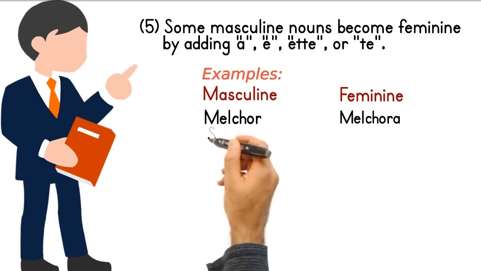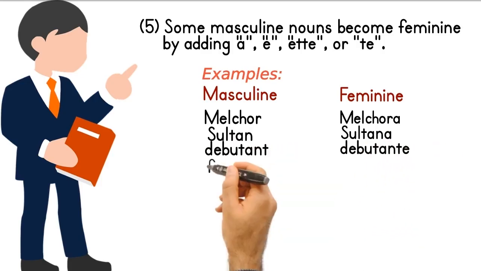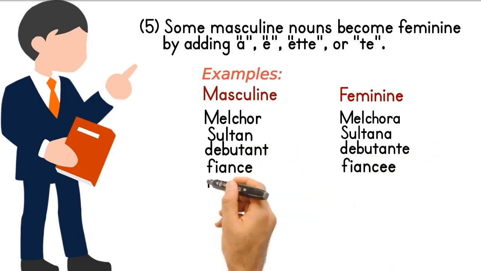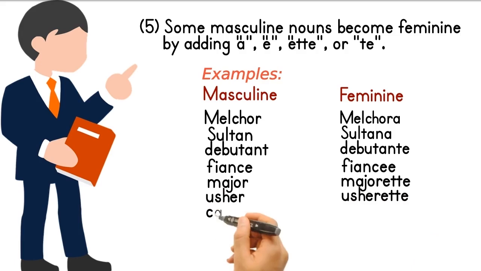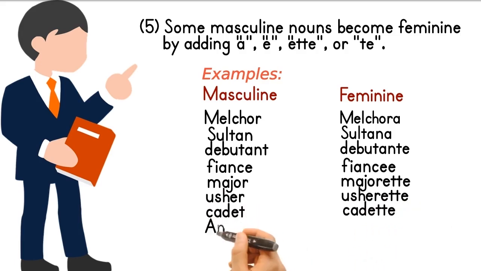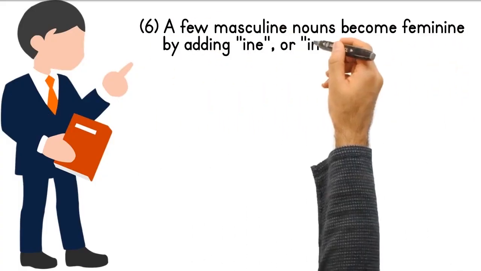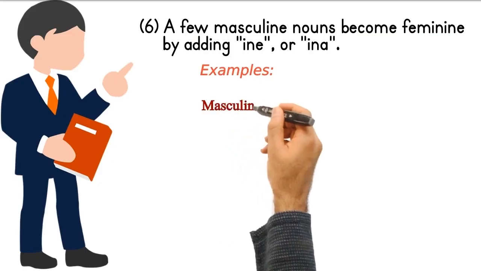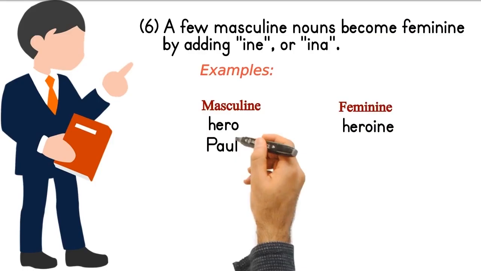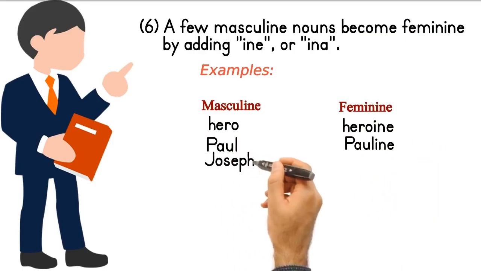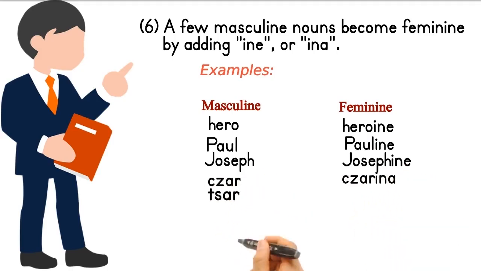Melchor becomes Melchora, sultan becomes sultana, debutant, debutante, fiancé, fiancée, major, majorette, usher, usherette, cadet, cadette, Anton, Antoinette. A few masculine nouns become feminine by adding ine or ina. For example, hero becomes heroine, Paul becomes Pauline, Joseph, Josephine, czar, czarina.